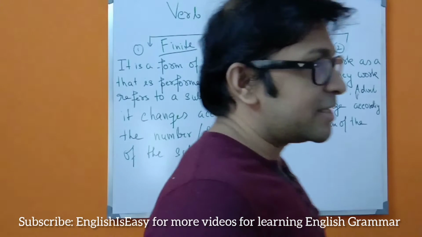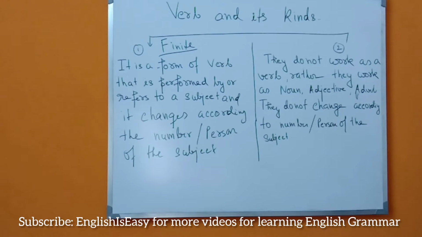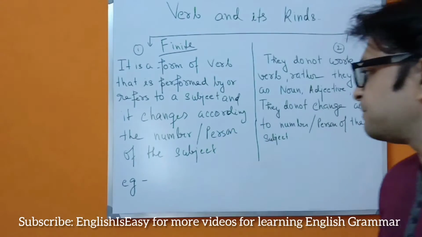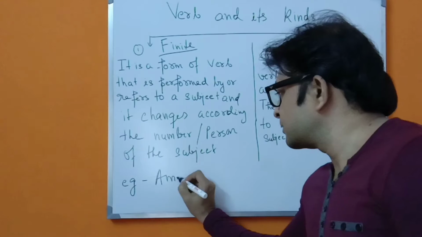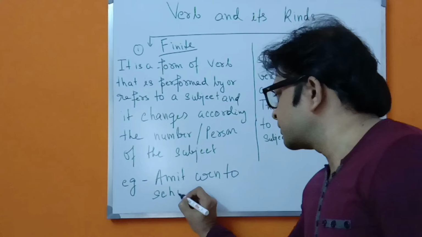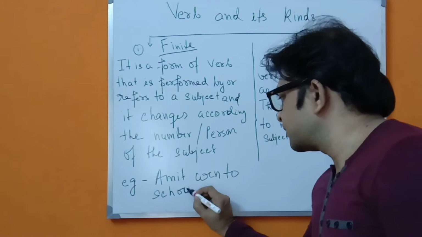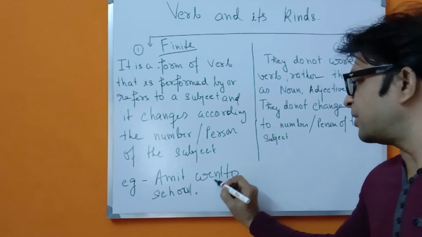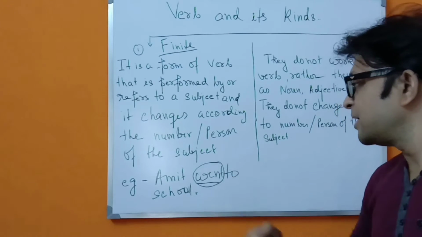Okay, so you have to understand these things very clearly, because otherwise you cannot make the sentence in a correct manner. You can take a note of it, you can take a screenshot, whatever you want to remember these things. For example, Amit went to school. Here went is a finite verb.